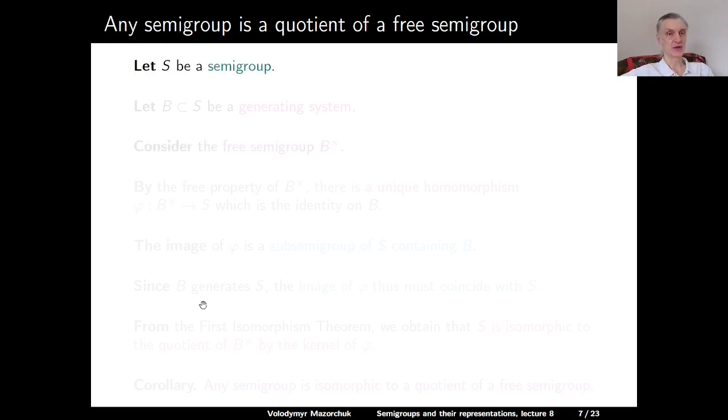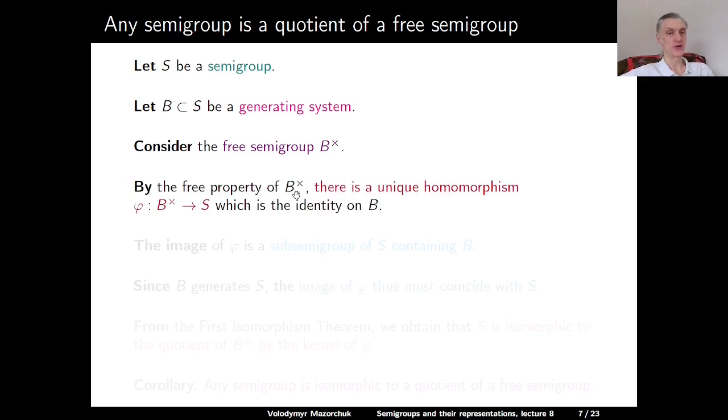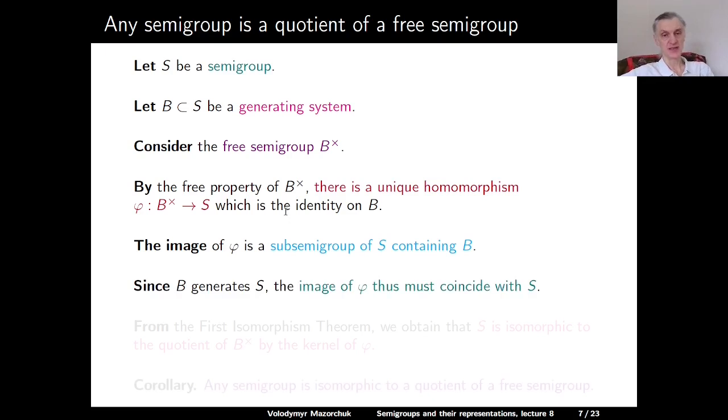So let S be a semigroup, and let B be some generating system in S. Consider the free semigroup B upper cross, and by the free property of B upper cross, there is a unique homomorphism phi from B upper cross to S, which is the identity on B. The image of phi is a subsemigroup of S, by definition containing B. And since B generates S, this means that the image of phi must coincide with S, so phi is indeed an epimorphism, or even a surjective map.